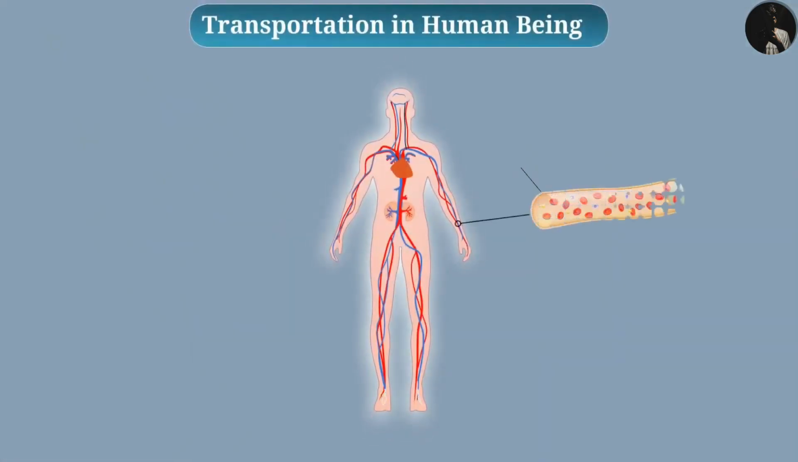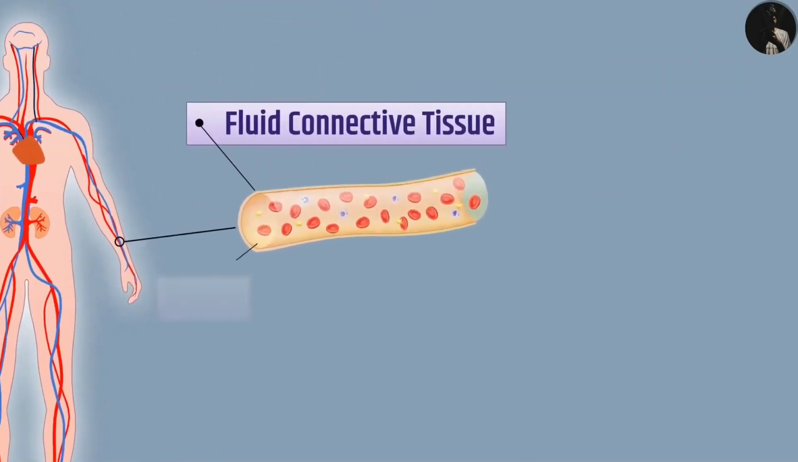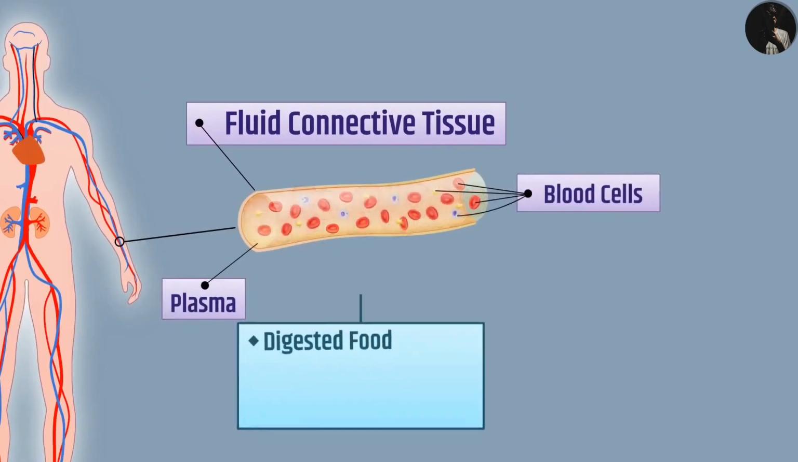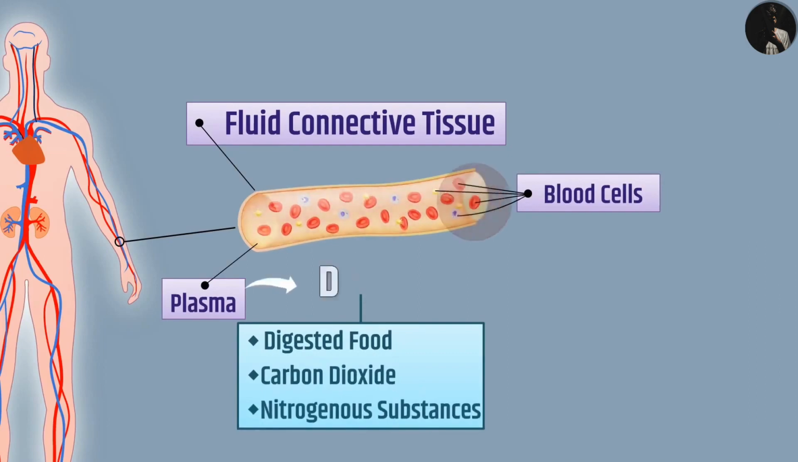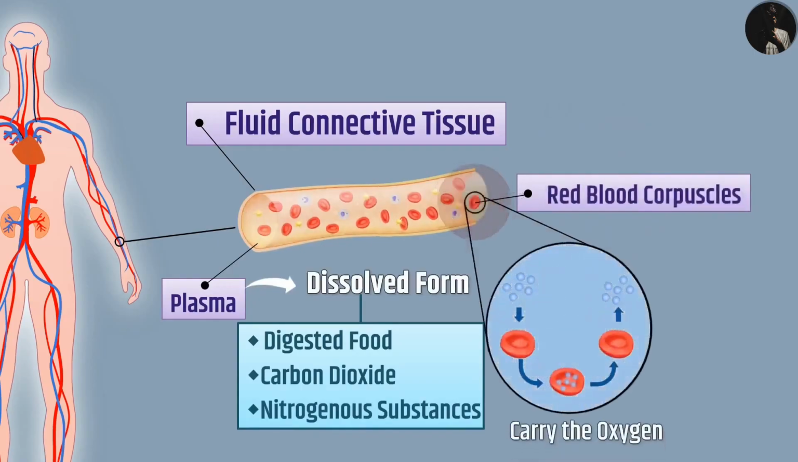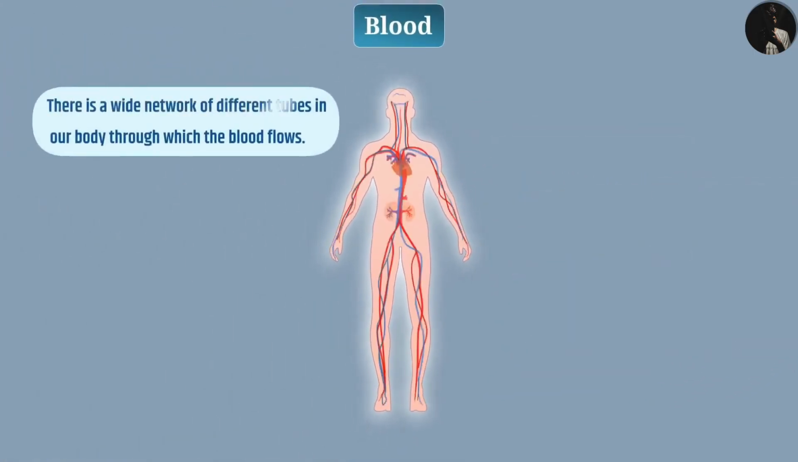Transportation in human beings. Blood. Blood carries out transportation in humans. Blood is a fluid connective tissue which is made up of plasma and blood cells. Plasma carries digested food, carbon dioxide, nitrogenous substances, and other hazardous substances in dissolved form, while red blood corpuscles carry the oxygen. There is a wide network of different tubes in our body through which the blood flows.